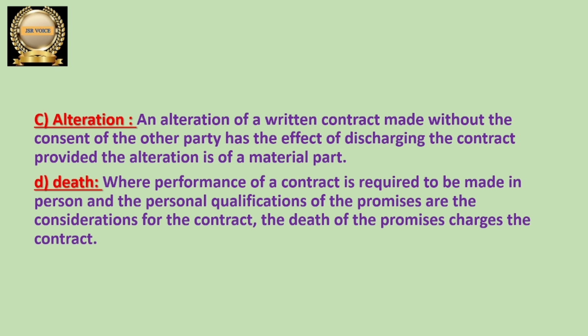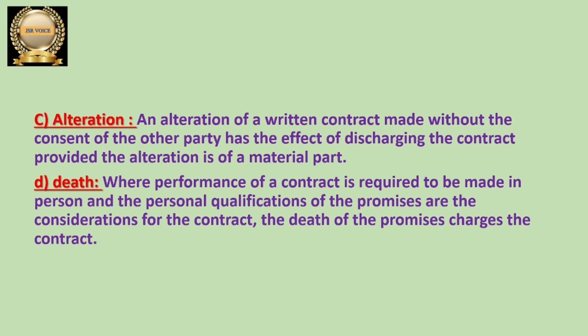Okay, so next one is death. Whenever two parties are there in the contract, if one party promises to do something and the other party also accepts, but the one who actually has to perform died, then due to the death of that person, the contract comes to an end.